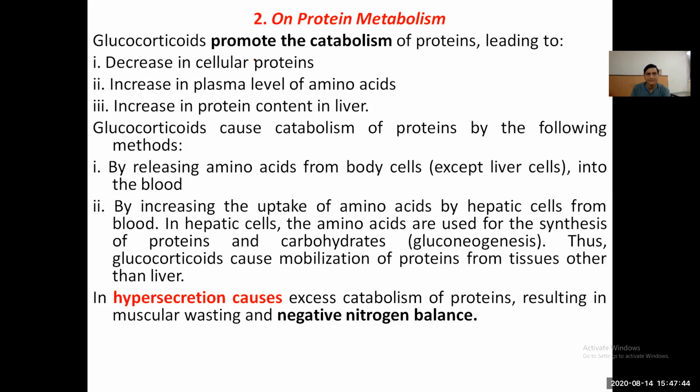On protein metabolism, glucocorticoids promote the catabolism of protein, meaning breakdown of protein, to decrease the cellular protein and increase the plasma level of amino acids. If there is a breakdown of protein, there will be an increased level of amino acids, so there is an increase in the protein content in the liver. Glucocorticoids affect protein metabolism by releasing amino acids from the body cells into the blood and by increasing uptake of amino acids by the hepatic cells from the blood. In hypersecretion of glucocorticoids, excess catabolism of protein may occur, resulting in muscular wasting and negative nitrogen balance.